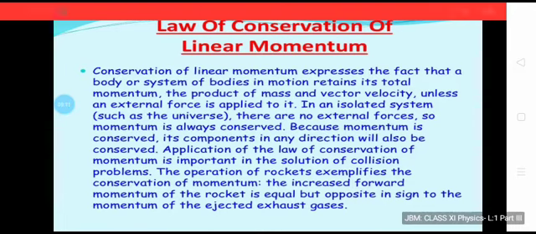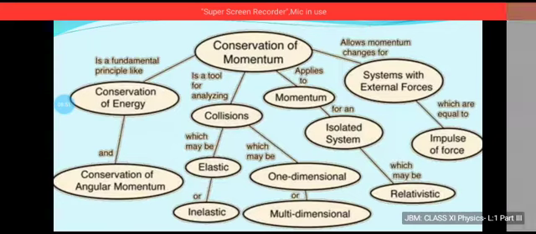You have understood the proof, how we are able to figure out that the total momentum of a system is equal to the total momentum of the system in its final state once the particles of the system have interacted with each other. Now in all these cases we always consider that it is an isolated system, that is, no external force is being applied on the system. Linear momentum word is used because the object is undergoing linear motion.